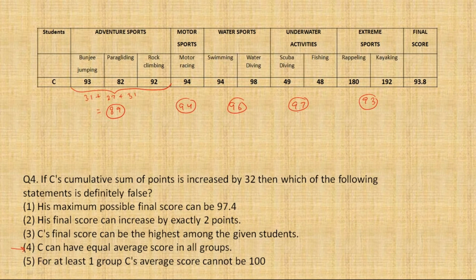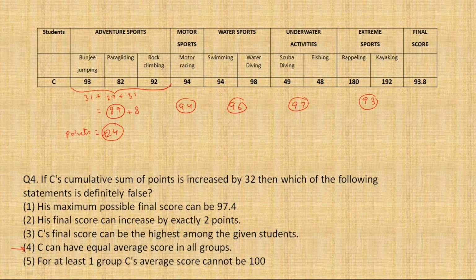97 इसका एवरेज है, इसका तो हम कुछ नहीं कर सकते. We cannot reduce it. What we can do is give an effort to try and make every other average also 97. Now just imagine, to make this 97, an addition of 8 in the average is required. Okay, an addition of 8 in the average means points कितने देने पड़ेंगे? 24, right? Because this is the addition in the average. So if in the average of three things the addition is 8, the sum would be 24. Addition 24 points यहाँ पर चले जाएंगे, सिर्फ एडवेंचर स्पोर्ट्स में 24 पॉइंट्स चले जाएंगे. We are left with only 8 points.